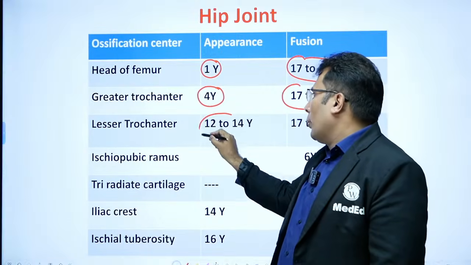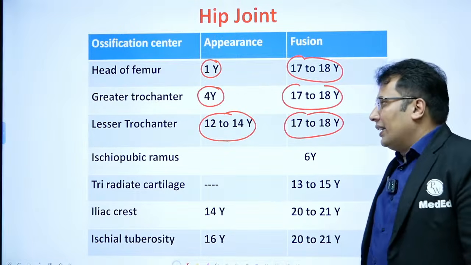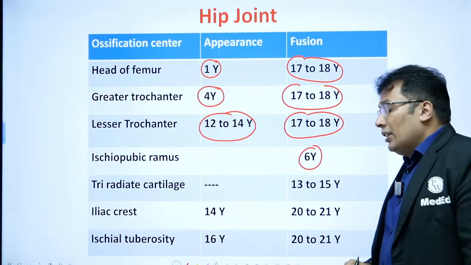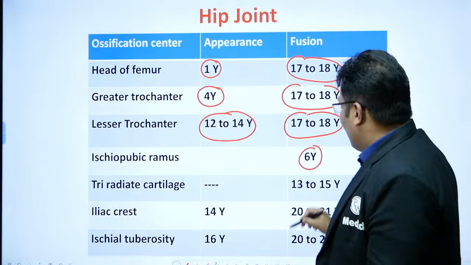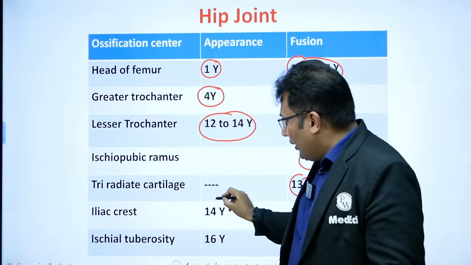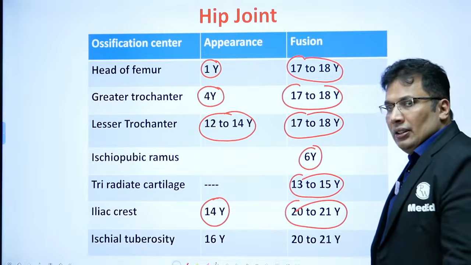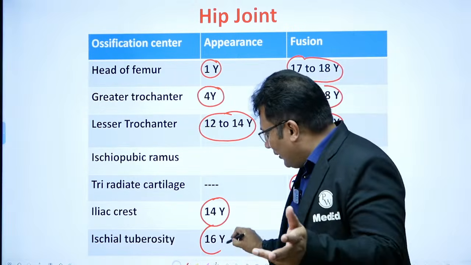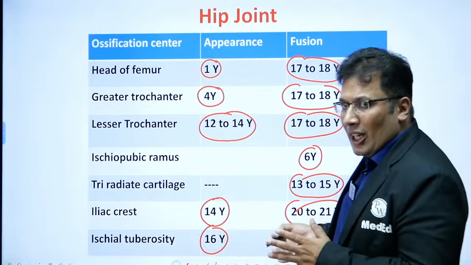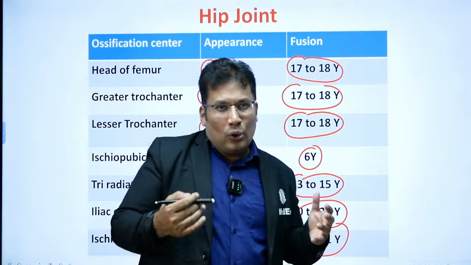Lesser trochanter, 12 to 14 years, fuses at 17 to 18 years. Ischiopubic ramus formed by 6 years. Triradiate cartilage, 13 to 15 years. Iliac crest appears at 14 years, fuses at 20 to 21 years. Ischial tuberosity, 16 years, fuses at 20 to 21 years. So you need to memorize this, then only you will be able to answer.